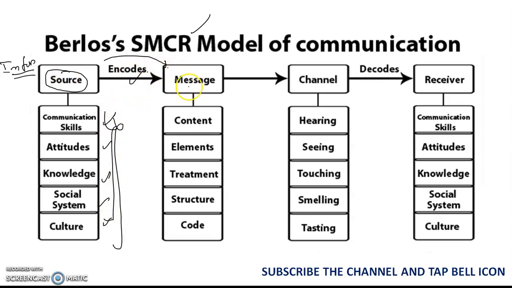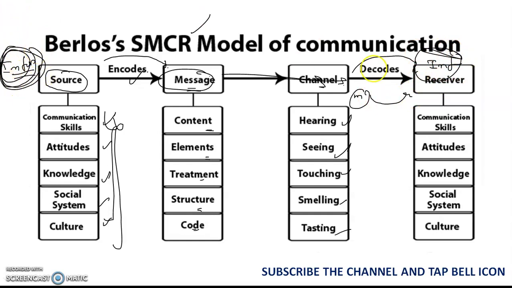Got it? Whatever message I am giving might have some content, elements, treatment, structure or code, and this message will be transferred through some channel. Channel is nothing but hearing, seeing, touching, smelling and tasting. From this channel it goes to the receiver. That means the message will be decoded into information again. Whatever information I encoded here, the same information has to be decoded there also. I hope all of you understand.